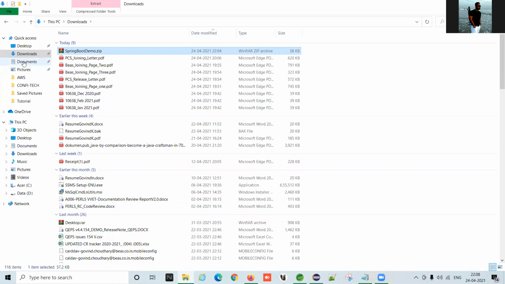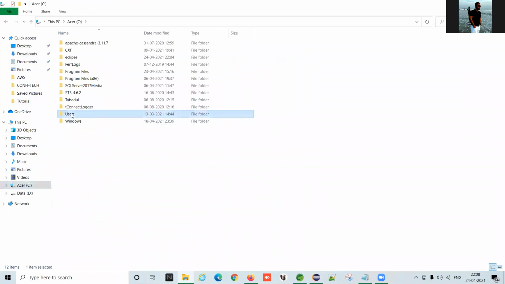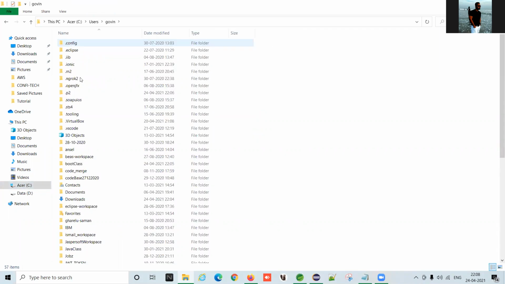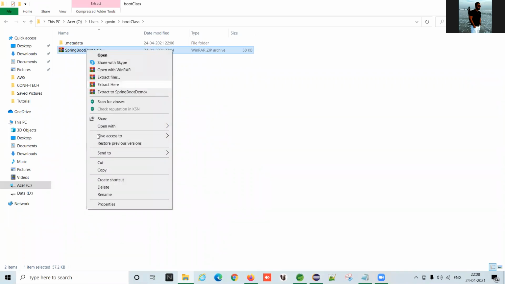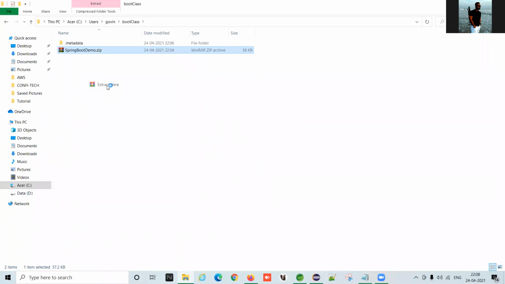And where is the workspace? In my system, user Govind, and within Govind there's a boot class. Here I'm going to paste it. Now extract here, means unzip it.